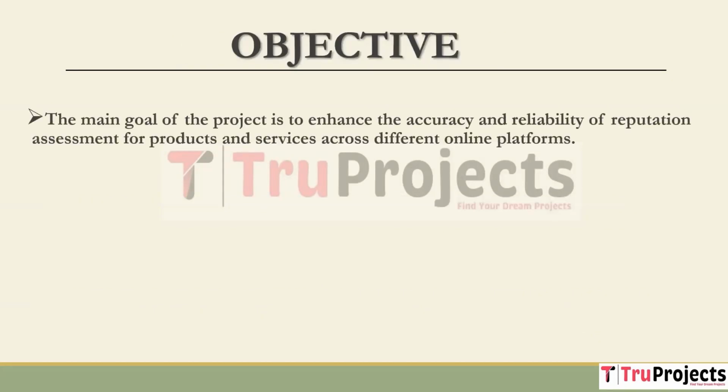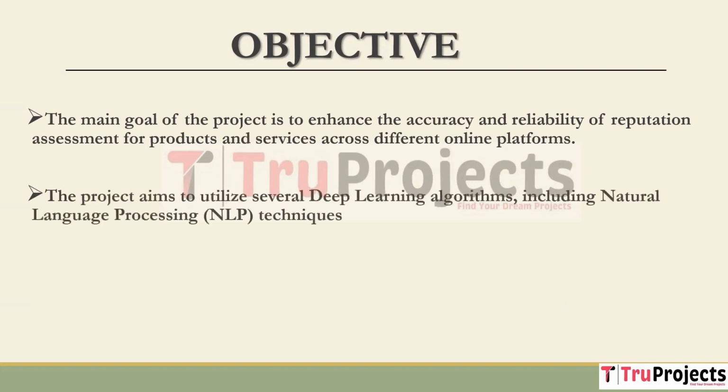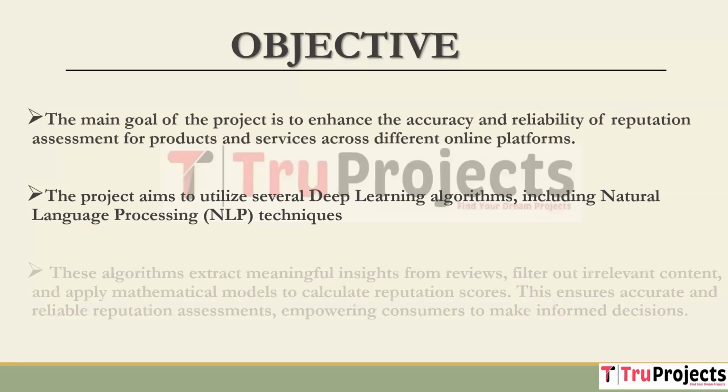The primary objective is to create a robust reputation assessment system for online products and services, ultimately improving consumer confidence in online purchasing decisions. The project aims to utilize machine learning and deep learning algorithms, including natural language processing, and the algorithms are Naive Bayes, BERT, RoBERTa, GRU, LSTM, CNN, and an Ensemble model to effectively process and understand the content of consumer reviews on various online platforms.